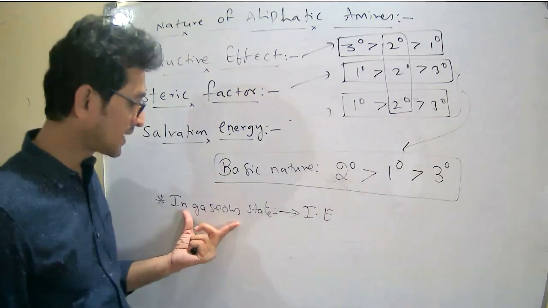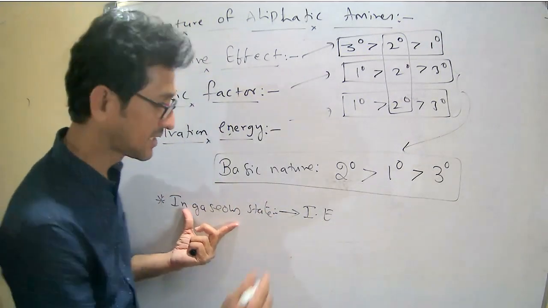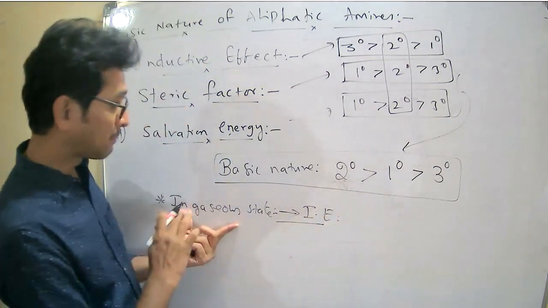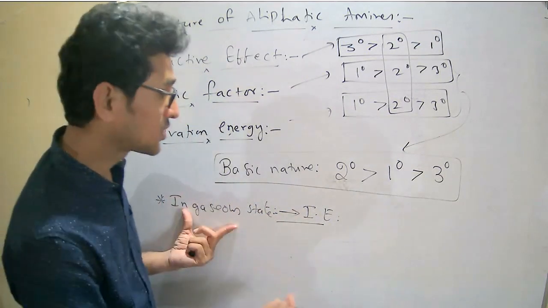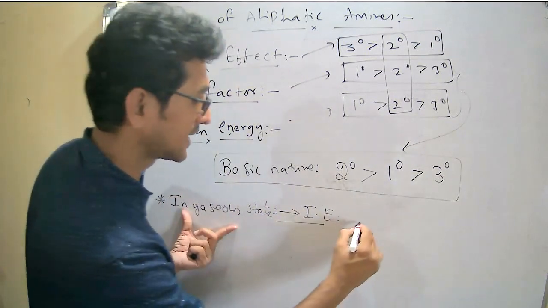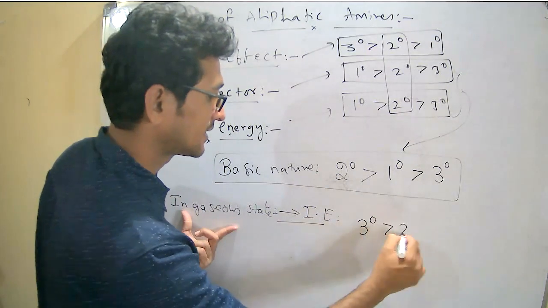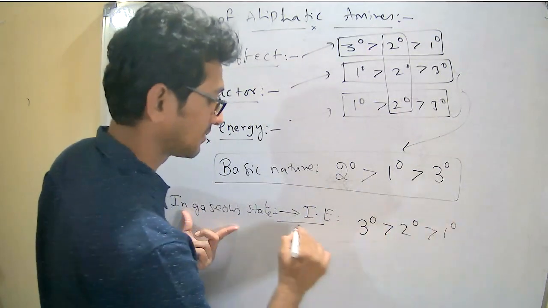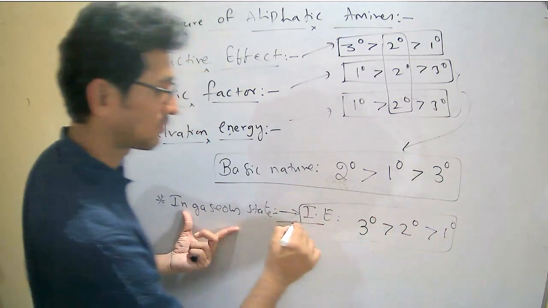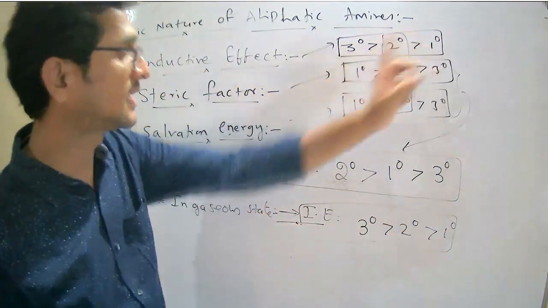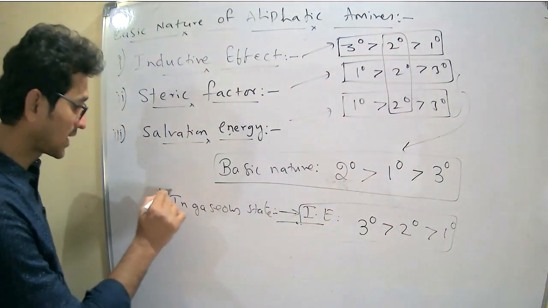Therefore, in the gaseous phase, the basic nature of aliphatic amines is tertiary, secondary, primary. Because according to the inductive effect, what is the order? Tertiary, secondary, and primary. Please remember this point.